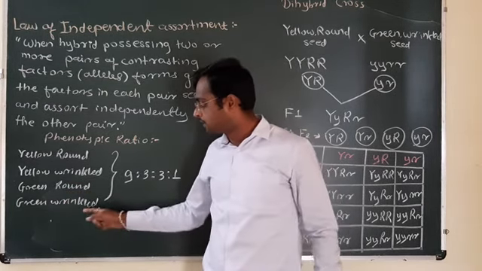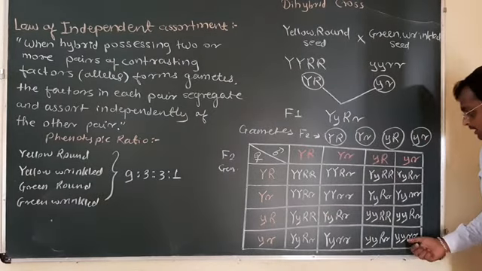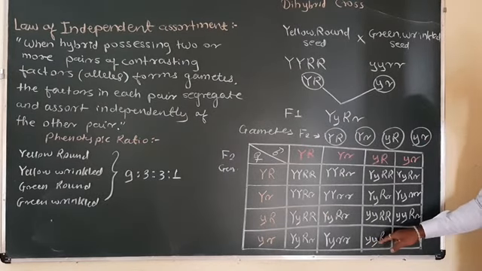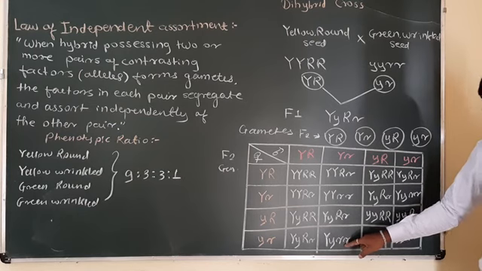And 1 plant is green wrinkled. Green wrinkled is recessive. Here it is green round. Here it is yellow wrinkled.